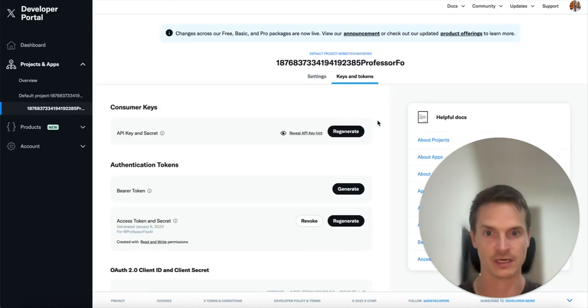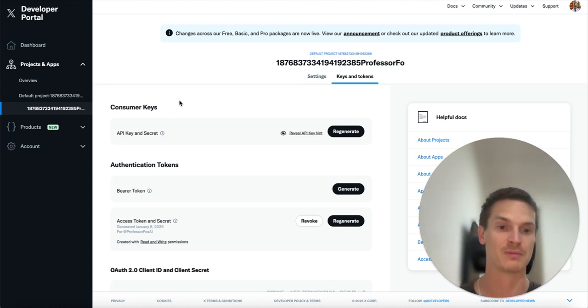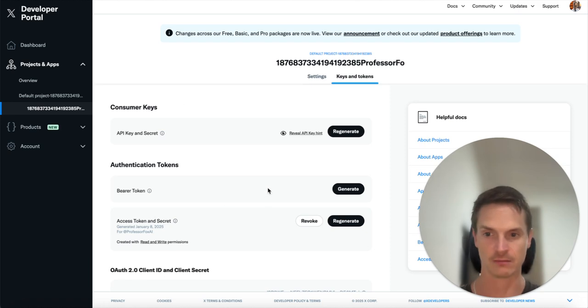keys and tokens here, and you want to hit regenerate on both of these. I'm not going to do it because I've already done it, but it will generate an API key and secret here, two different fields. You want to copy them and make sure that no one has access to where you copy them, so put them somewhere safe, because if they can access them, they could hack into your bot and hack into your account in this sense. And you want to do the same here, right?